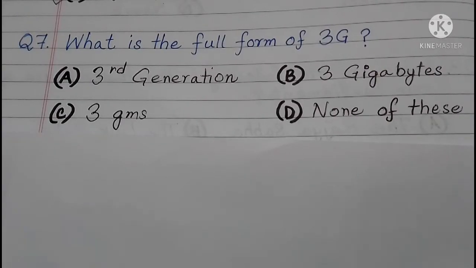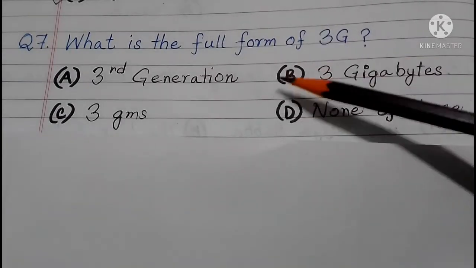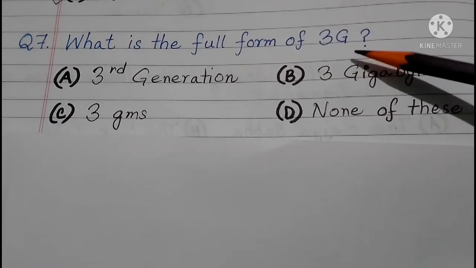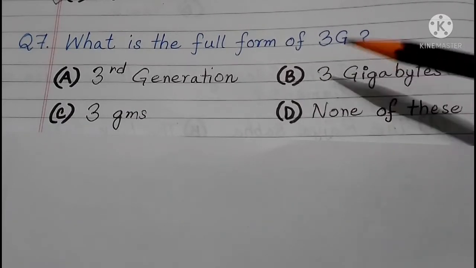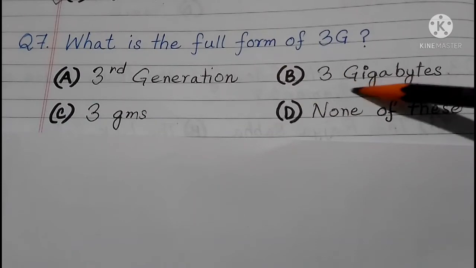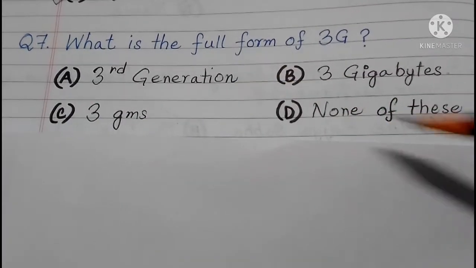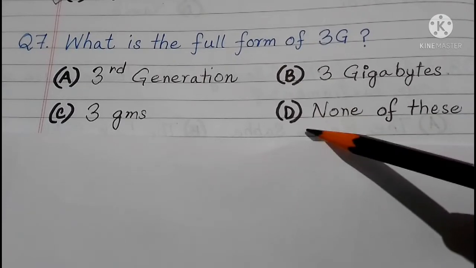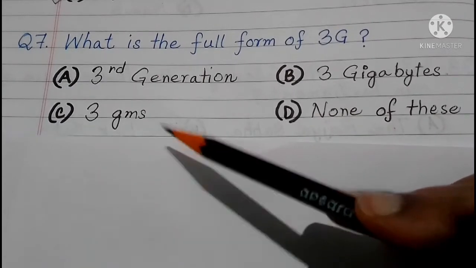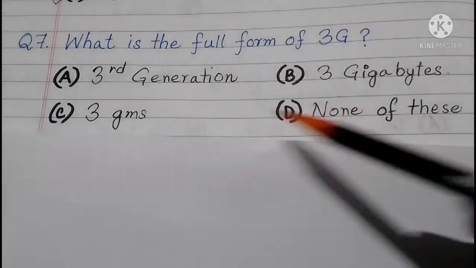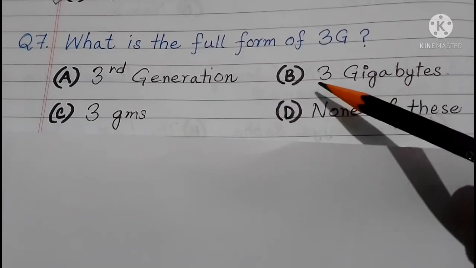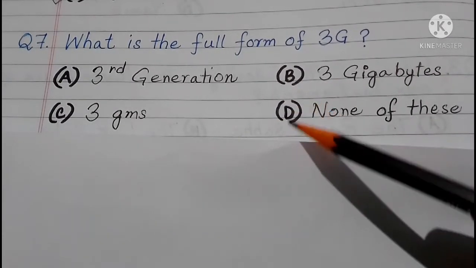So coming to question number 7. What is the full form of 3G? Third generation, 3 gigabytes, 3 grams, and none of these above. None of these above will not be the answer. 3 grams is not the answer. These two you can cancel first. Now you are left with 3 gigabytes and third generation.